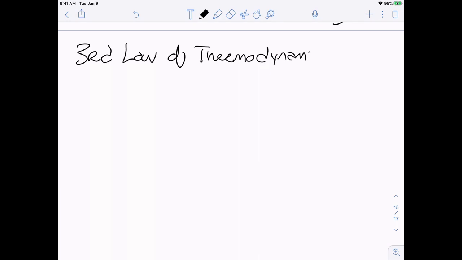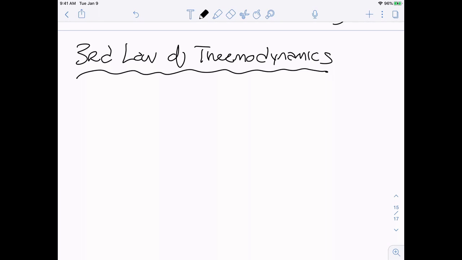The third law, and I know we're skipping the second, we will come back to it, I promise. The third law of thermodynamics. And honestly, we already know this one. You don't know it as the third law of thermodynamics, but what it says, you already know. What it says is that the entropy of a perfectly ordered crystalline substance at 0 Kelvin is 0.